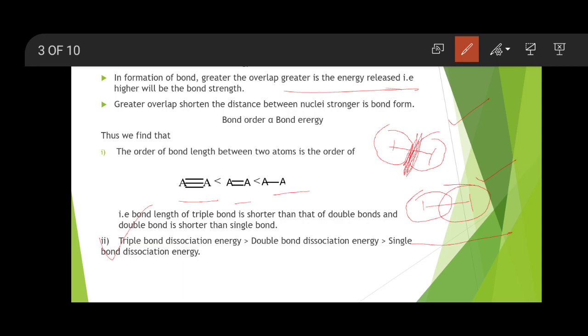That means the amount of energy required to break a single stick is less as compared to a double bond. But for a triple bond, a very high amount of energy is required. Then and only then can the triple bond, or 3 sticks, be broken. So for 3 sticks we require larger energy as compared to 2 sticks, and for a single stick we require a very small amount of energy to break it.